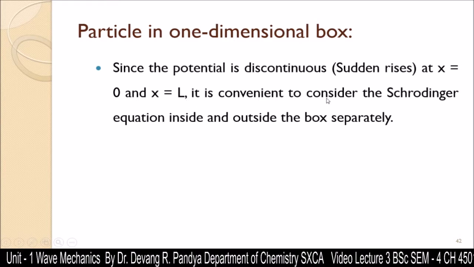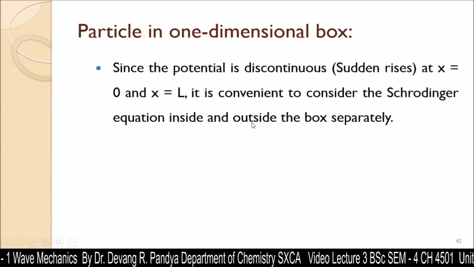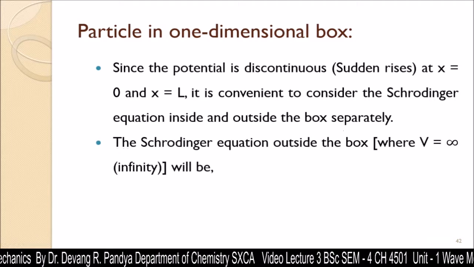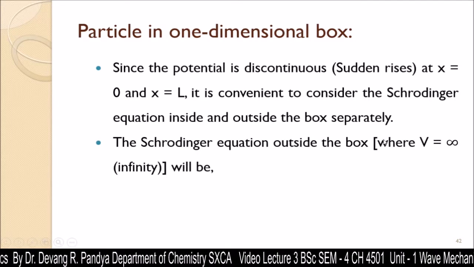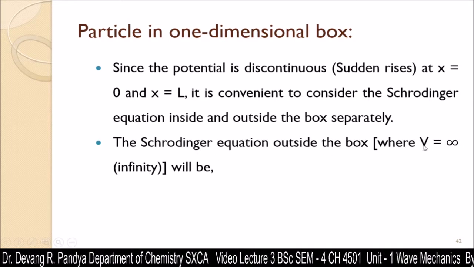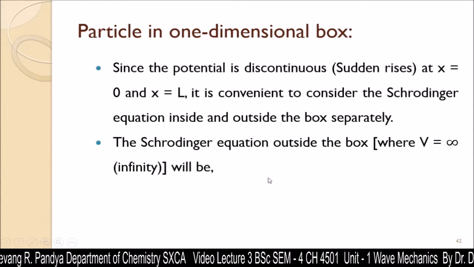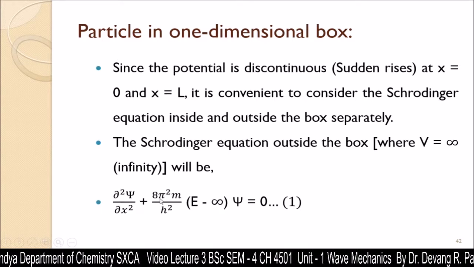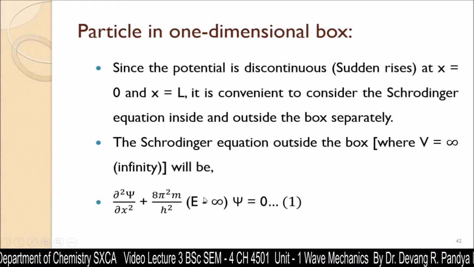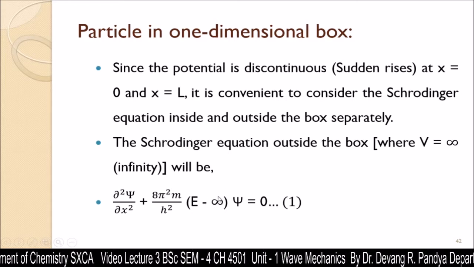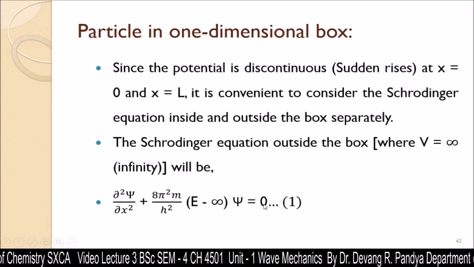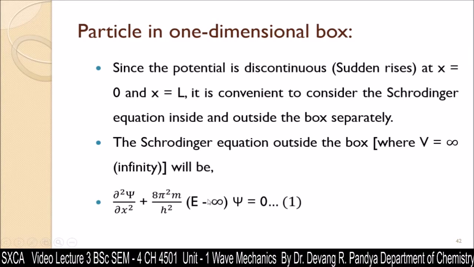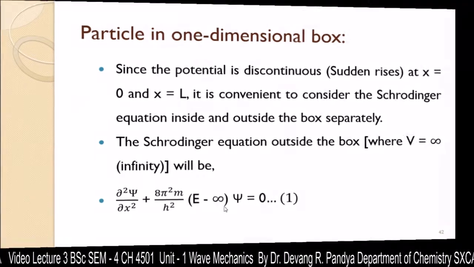It is convenient to consider the Schrödinger equation inside and outside the box separately. So let us consider the Schrödinger equation outside the box. Outside the box the potential energy is infinity. So that can be represented as d square psi by dx square plus 8 pi square m upon h square (E minus V), where instead of V we can put the infinity symbol, psi is equal to 0. So this is the Schrödinger equation associated with the particle outside the box.